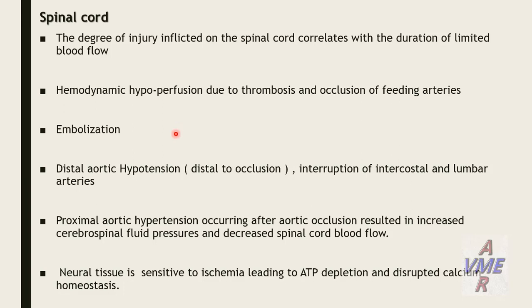It may be related to proximal aortic hypertension, especially if the occlusion is suprarenal, which decreases the spinal cord blood flow and increases the pressure. And finally, neural tissue is sensitive to ischemia, leading to ATP depletion and disturbed calcium homeostasis.